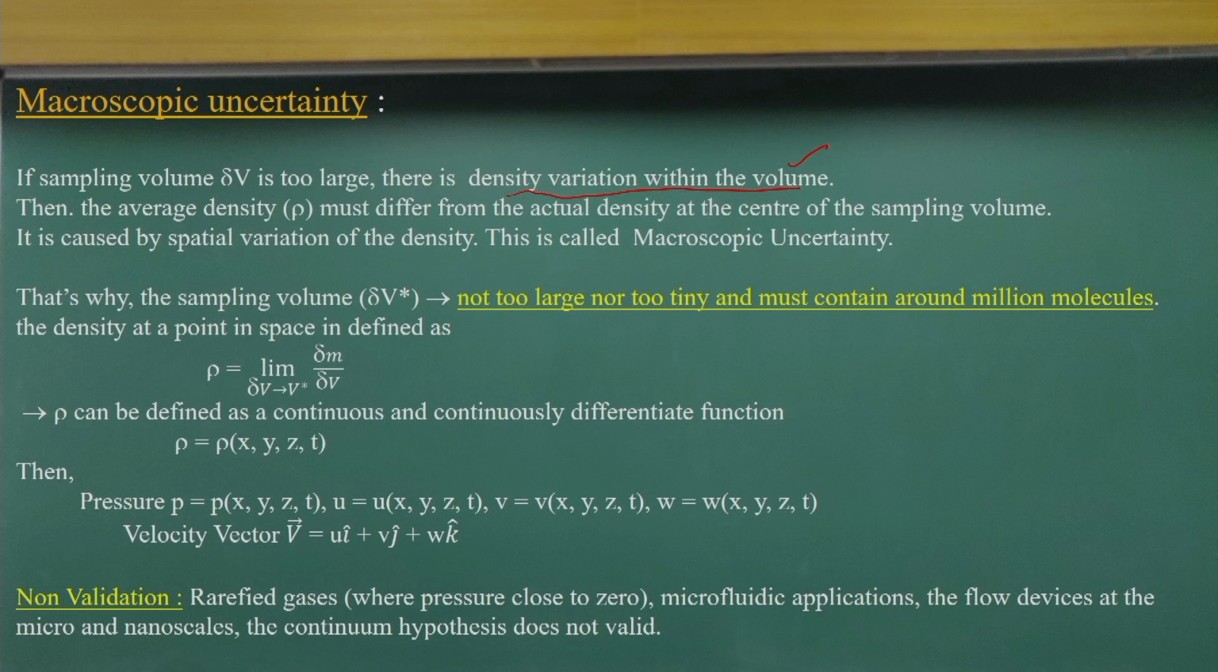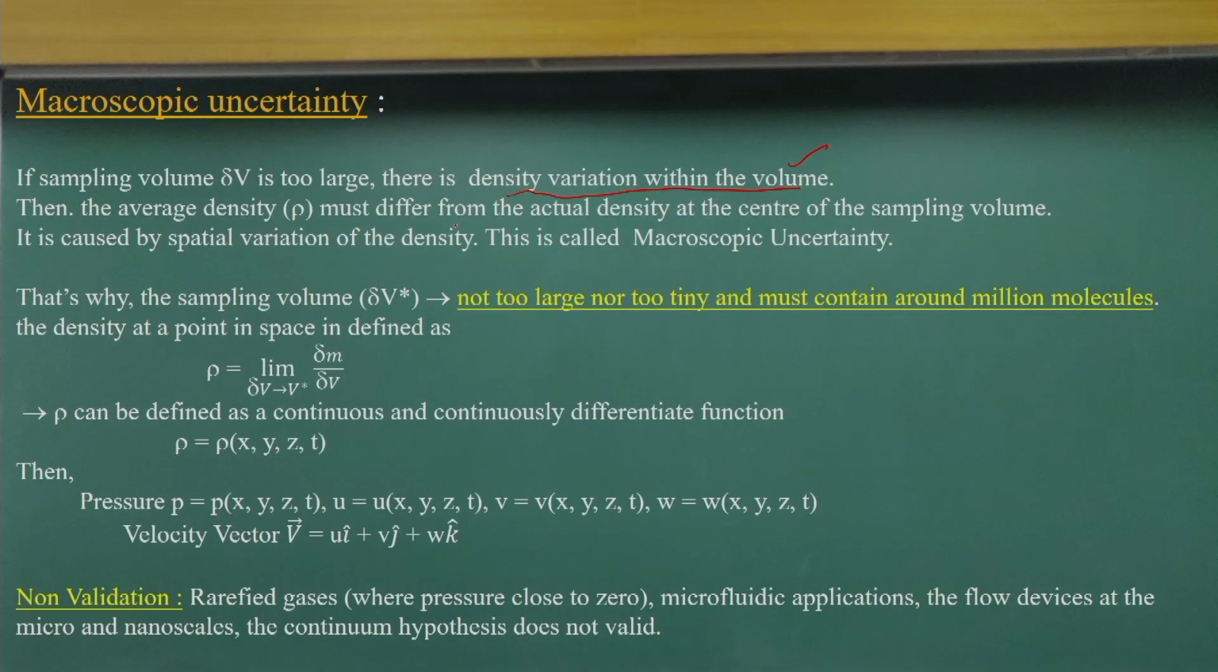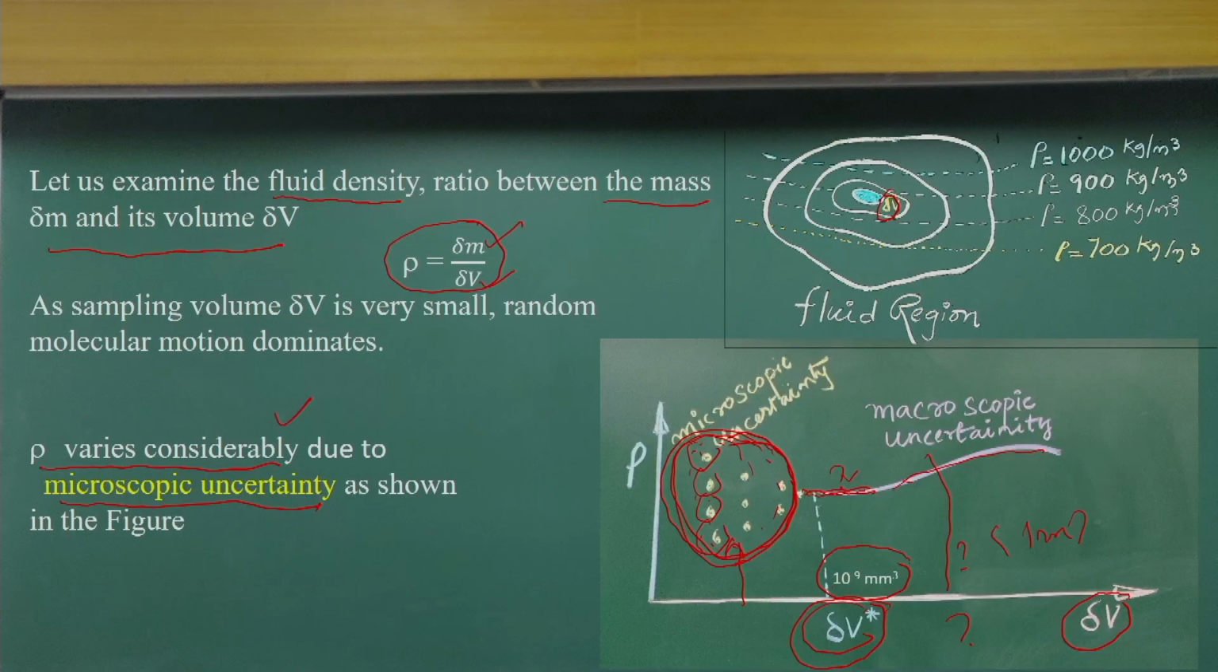Because of that, the average density over this sampling volume will be different than the actual density at the center of the sampling volume. So, that is the reason we will have the spatial variability, the location variability is too high. This sampling volume will not represent the density value required for the analysis. So, if you look, two types of uncertainty happen with respect to the sampling volumes.